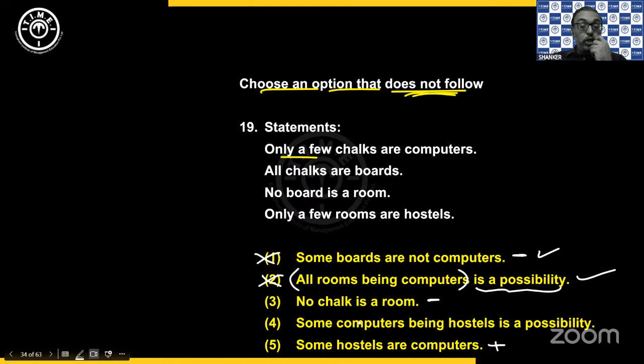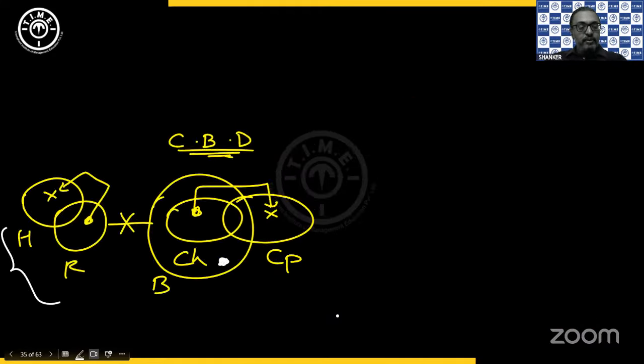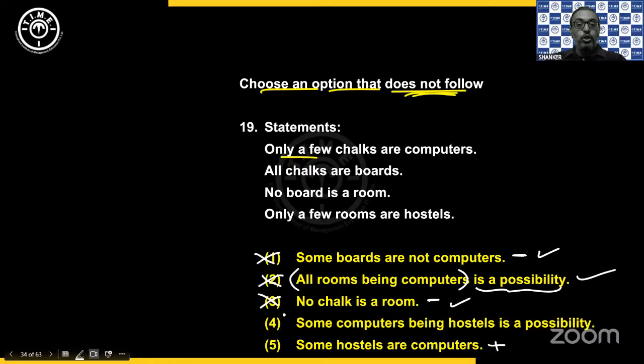Then third, no chalk is a room. Okay. Chalk is separate, room is separate. No chalk is a room, negative satisfies. So what is the complementary? Some, so some means chalk and room should overlap. The CH circle and R circle, can they overlap? Unfortunately, they can't, because in order to do that, R has to overlap with B, which is not allowed very clearly in the indication. So complementary failed, the given negative follows, not an option.